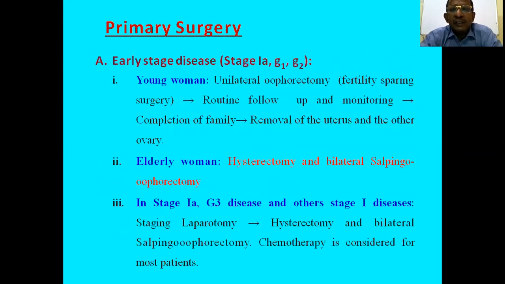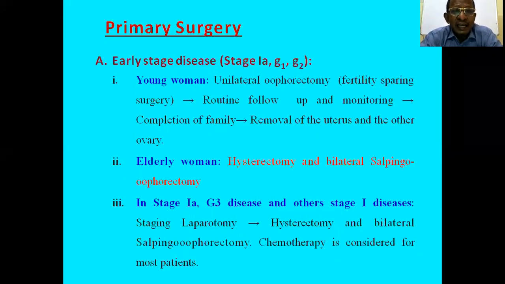Then what about the primary surgery? Again, it depends upon the stage of the disease, the age of the patient, and the status of the patient.